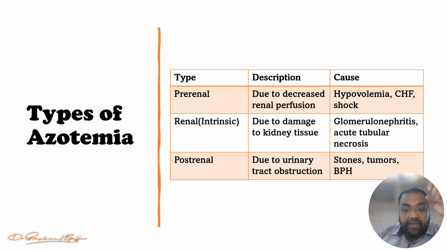Second one, the disease of the kidney itself, intrinsic. So due to damage to the kidney tissues. So in the case of glomerulonephritis and acute tubular necrosis, the function of the kidney will be altered, and due to the alteration of the function, सो नॉर्मल यूरिन आउटपुट आना चाहिए वो नहीं आएगा, और जो नाइट्रोजियस वेस्ट जो ब्लड में से प्योरीफाई होके यूरिन में आना चाहिए वो नहीं आएगा, और ब्लड का लेवल बढ़ जाएगा, सीरम ब्लड यूरिया नाइट्रोजन विल बी इंक्रीज, राइट.